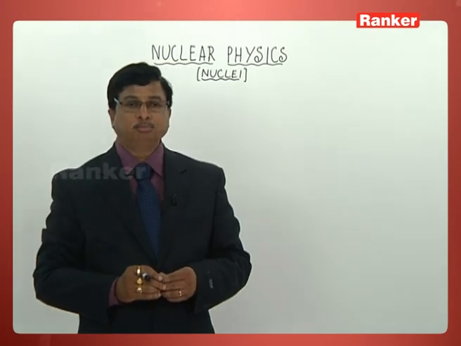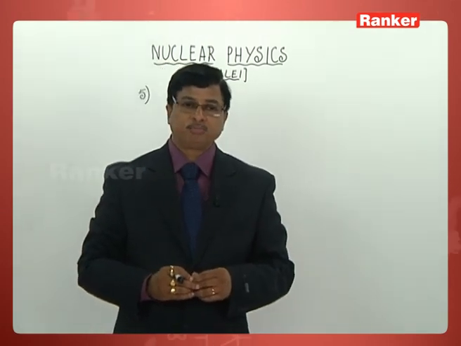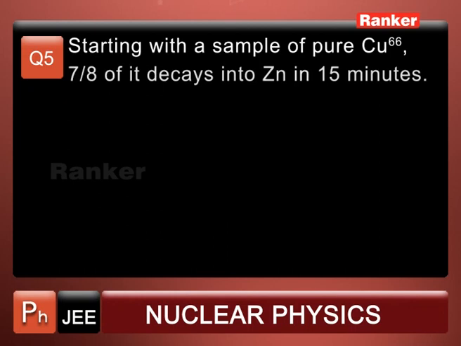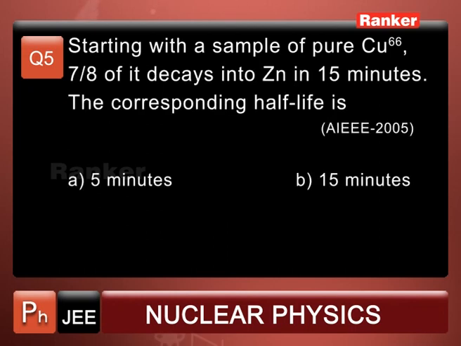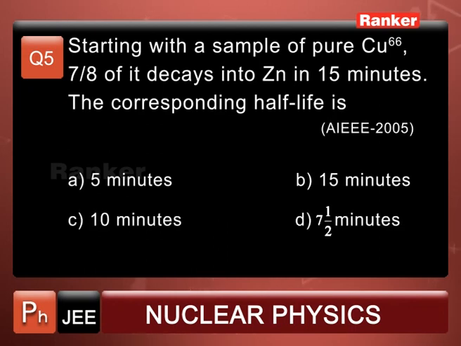Take the next problem, that is problem number 5. Starting with a sample of pure copper 66, 7 by 8 of it decays into zinc in 15 minutes. The corresponding half-life is how much?